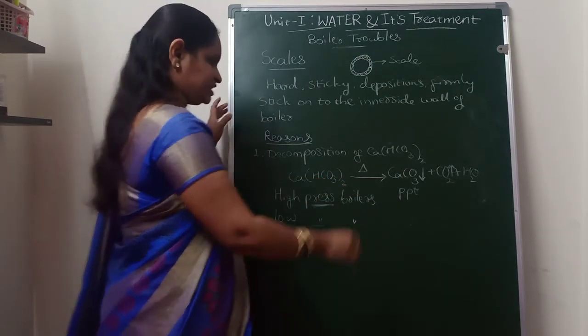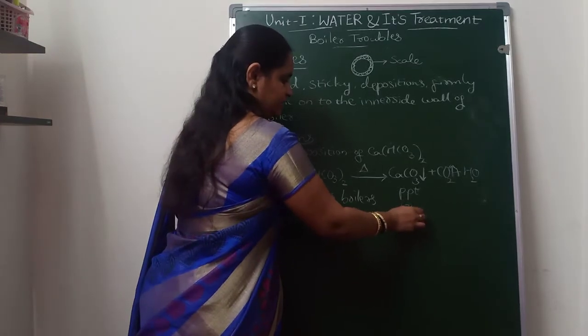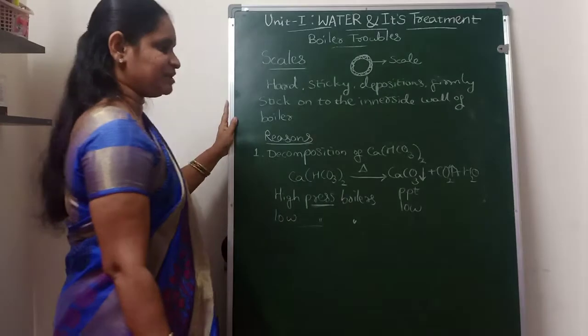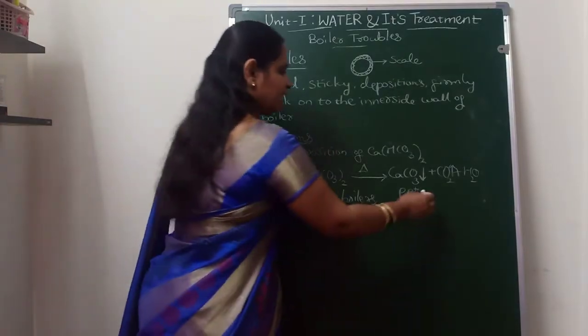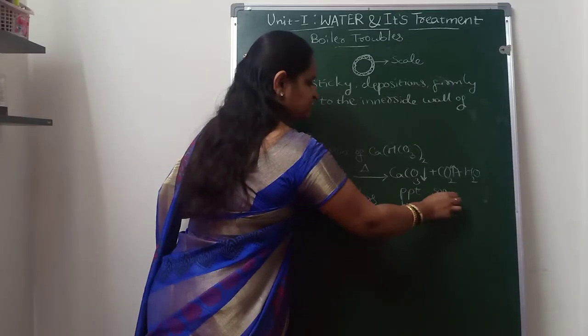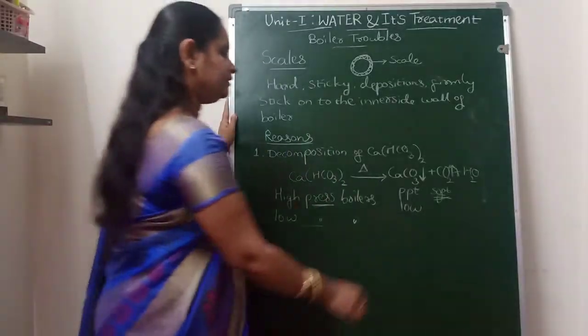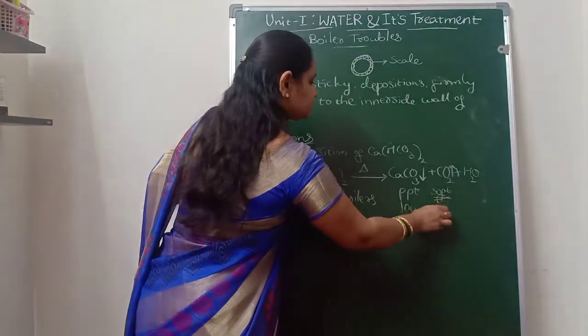In low pressure boilers, this calcium carbonate will generally remain as a precipitate and form a soft type of scale.